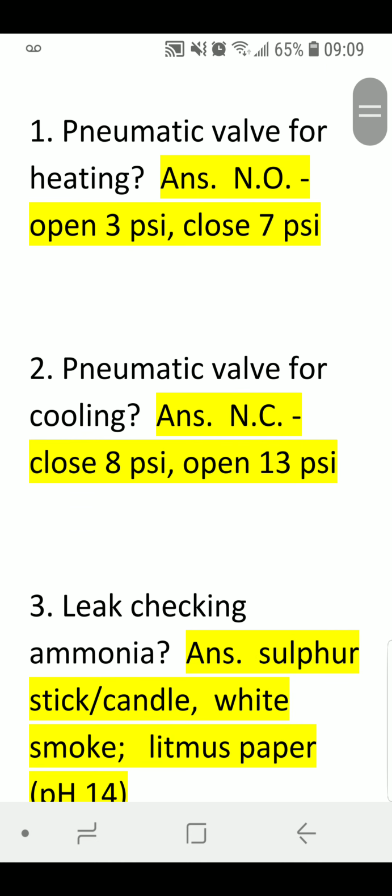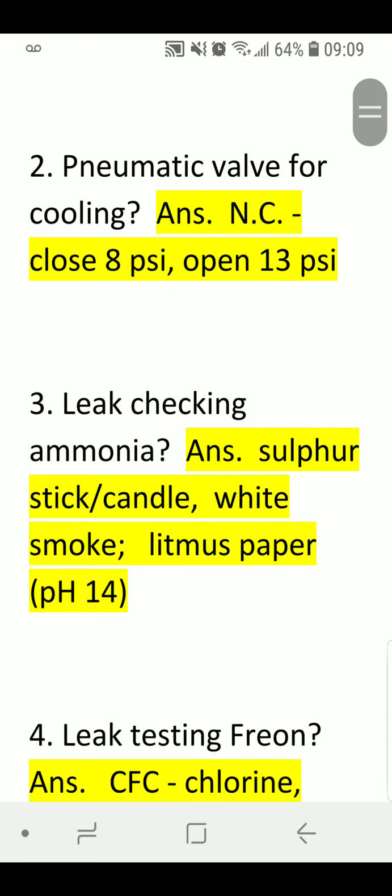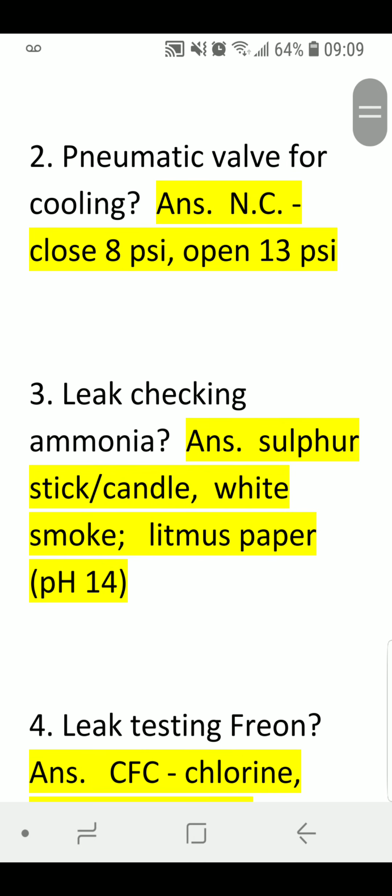Pneumatic valve for heating. Setup. Answer, normally open. Open 3 psi, close 7 psi. Pneumatic valve for cooling. Answer, normally closed. Setting, close 8 psi, open 13 psi.